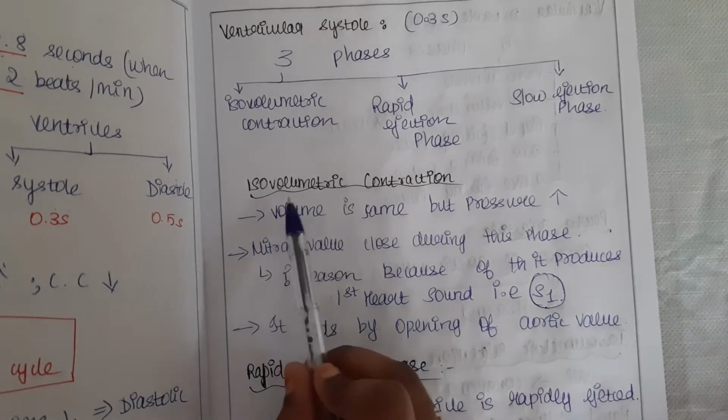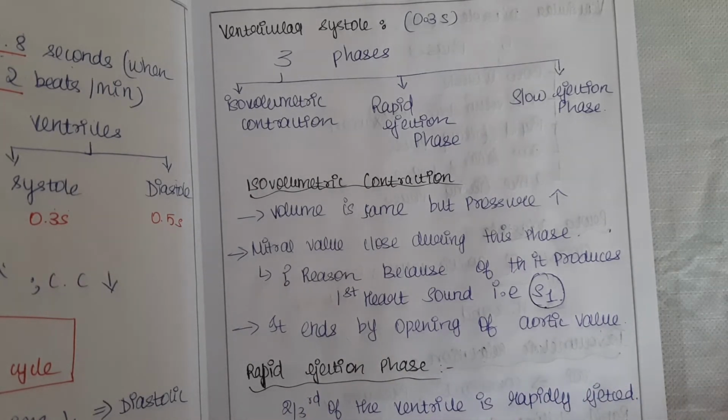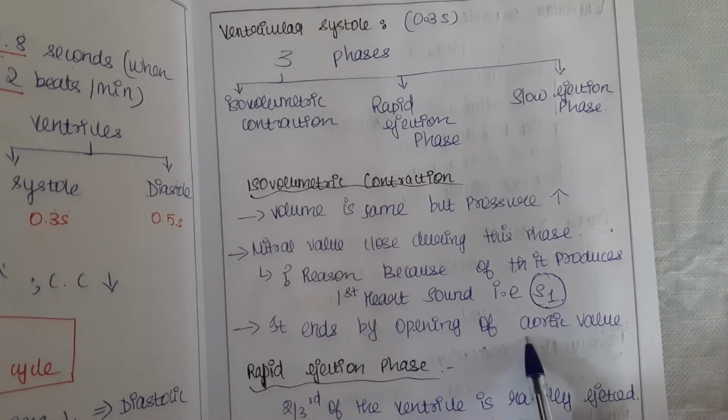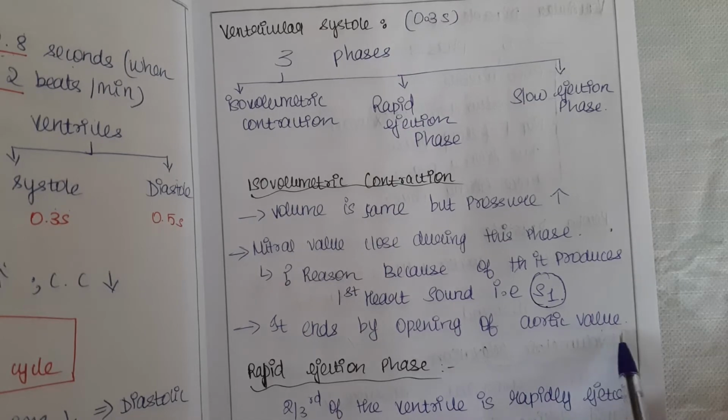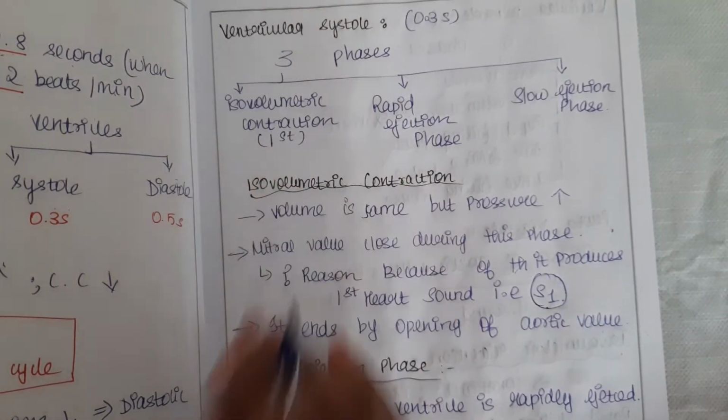And how does this isovolumetric contraction end? It ends by opening the aortic valve. Obviously, when the aortic valve opens, the blood has to move to the aorta. That's why it ends by opening the aortic valve. This is the first phase. So we have completed the first phase.